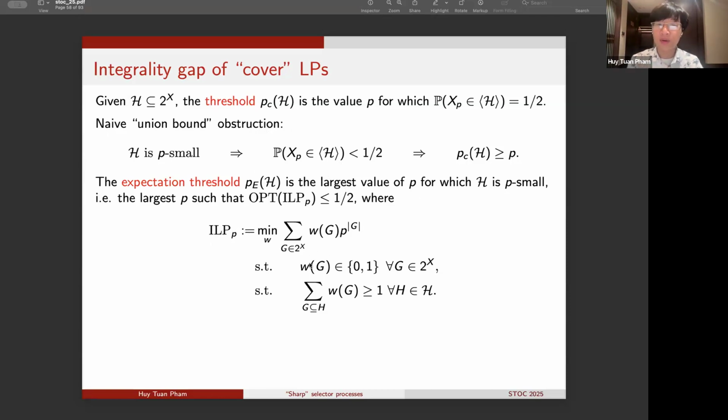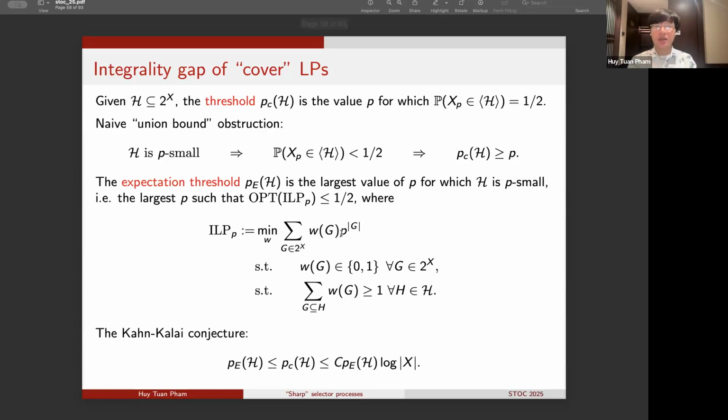So we have the variables w_G that take value in 0 or 1 for each subset G of X. So these variables just define a collection of subsets script G of 2 to the X. And now the cover condition is rephrased in terms of the second condition here, which tells us that for every set H from the collection script H, the sum over subsets G of H of the variables w_G has to be at least 1. And what we want to optimize is the cost, which is just the sum over all subsets G of X of the variable w_G times the weight p to the size of G.